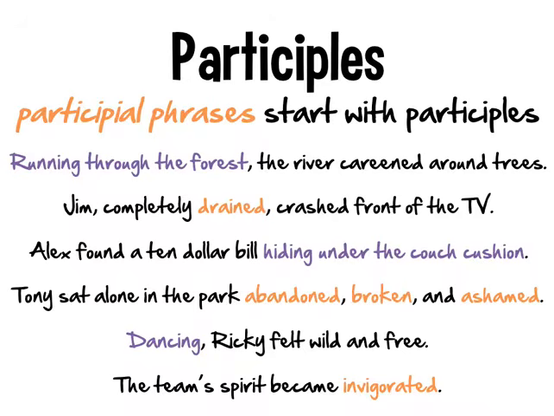The ones in purple are in the present participle form. The ones in orange are in the past participle form. Running through the forest, the river careened around trees. Jim, completely drained, crashed in front of the TV. Alex found a $10 bill hiding under the couch cushion. Tony sat alone in the park, abandoned, broken, and ashamed. Dancing, Ricky felt wild and free. The team spirit became invigorated. In these cases, our participles are either acting like adjectives or like adverbs.